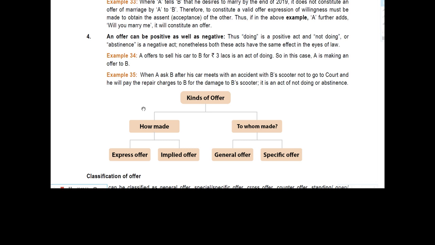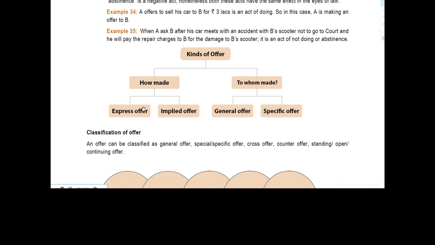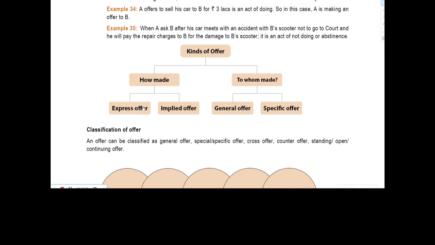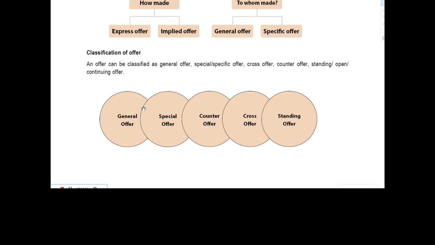Okay. Now we'll see kinds of offer. One is how made: express offer, implied offer. To whom made: general offer, specific offer. Now, classification of offer. We will see what the classification of offer is. An offer can be classified as general offer, special or specific offer, cross offer, counter offer, standing or open or continuing offer.